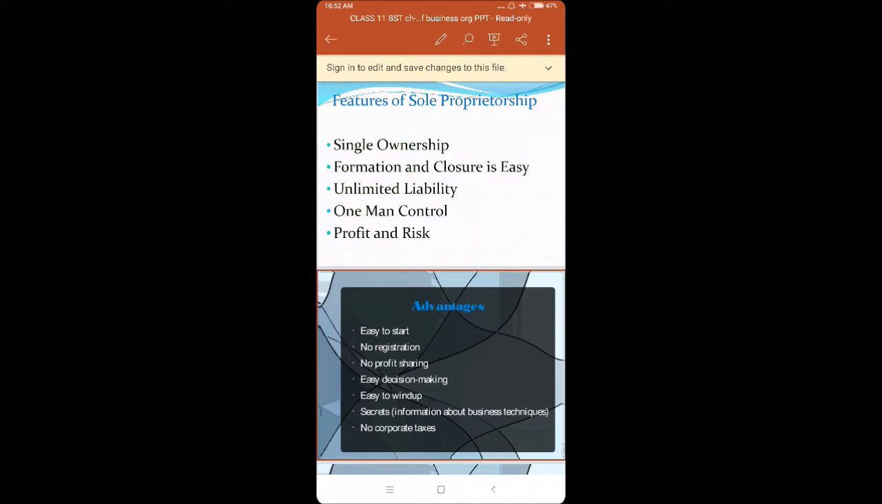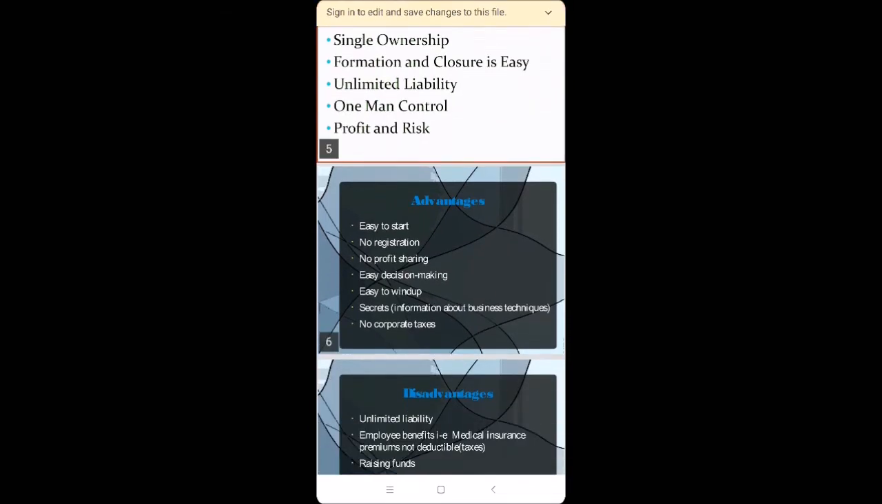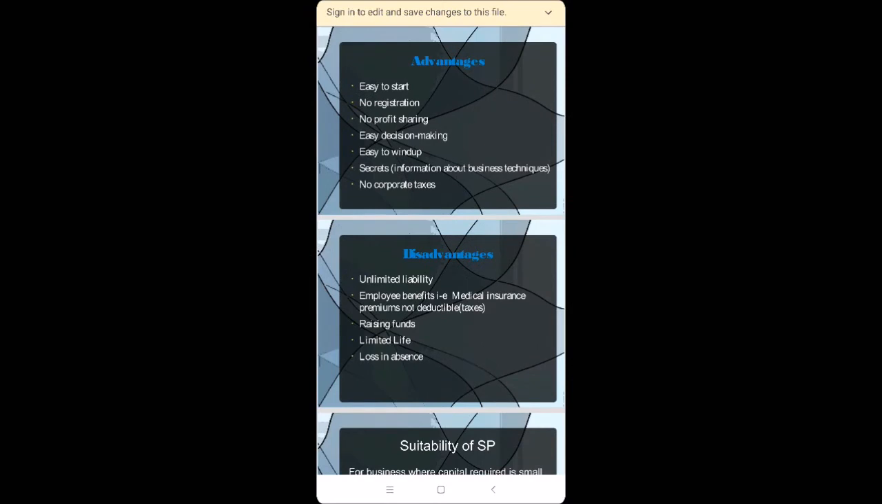Next, let us see the advantages. First one is easy to start. Yes, no doubt, this sole trade is very easy to start, as we have already seen that there are very few legal formalities for the formation as well as for closure also. Then next point you can see no registration. In some forms we'll see later, whether it is a company or cooperative society, registration is compulsory, but here registration is not compulsory. So again formalities are less. Then third point in advantages, no profit sharing. We have seen in the features that whatever profits are there in the business will be borne by the sole trader only.